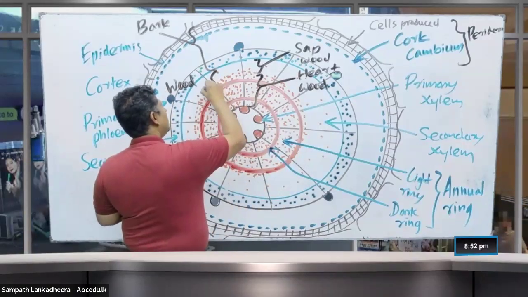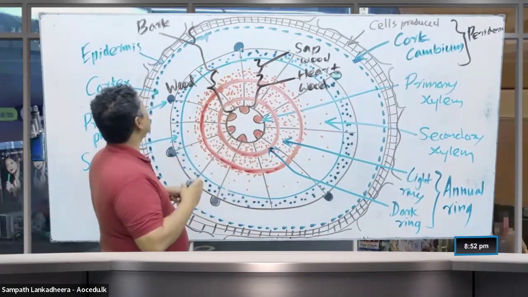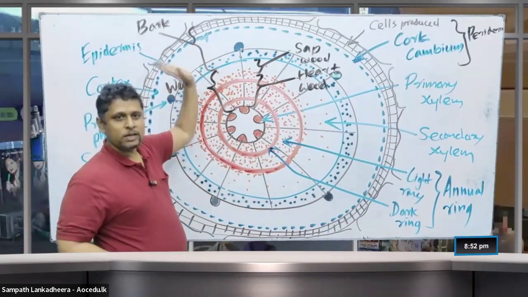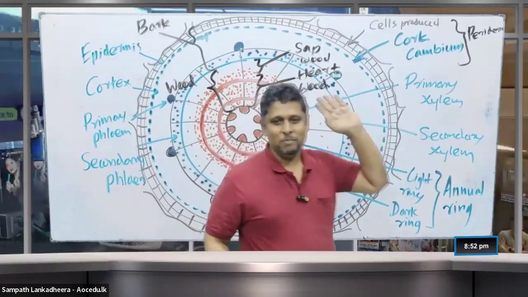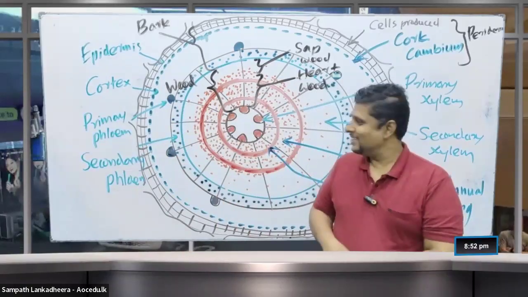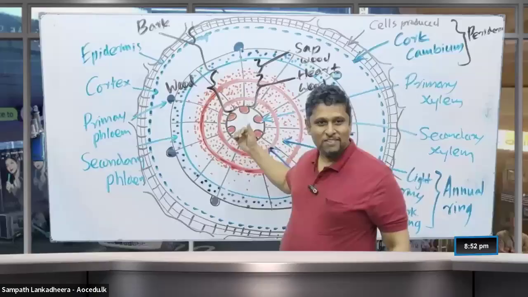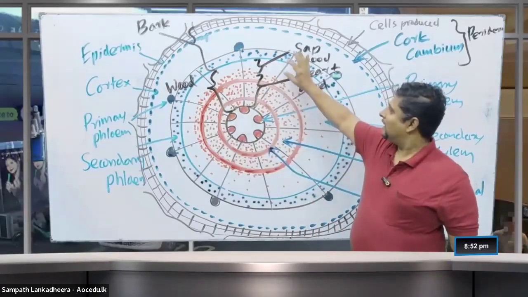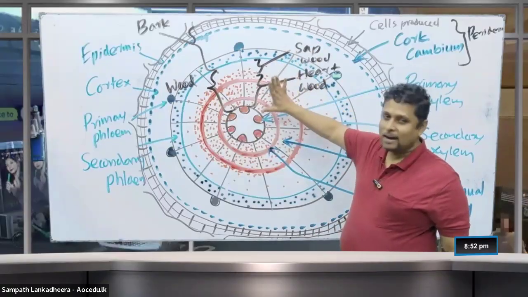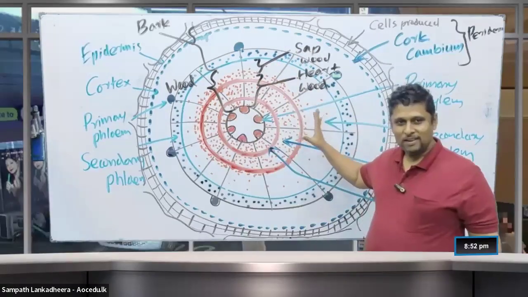Now wood. Let me take it once again. Bark is all tissues outside the vascular cambium. All tissues inside the vascular cambium is wood. That wood has two parts. Light color wood is the sapwood and the dark color wood is the heartwood.